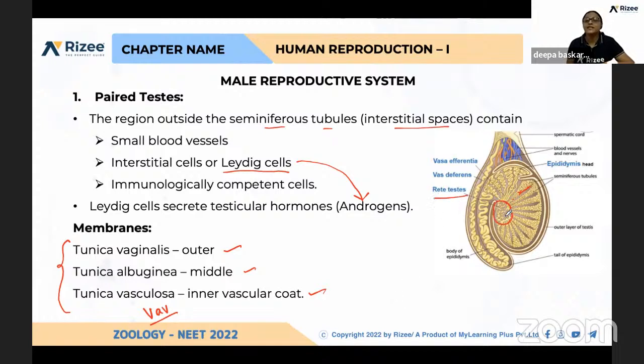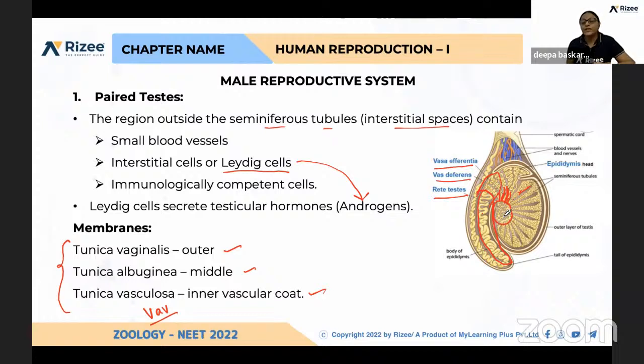All the sperms are released into this region, which is called the rete testis. And this part is called the epididymis. The epididymis has three different parts: head, body, and tail. The epididymis and rete testis are connected by the vas efferens. Again, the vas efferens continues as the epididymis, and the epididymis continues as the vas deferens.